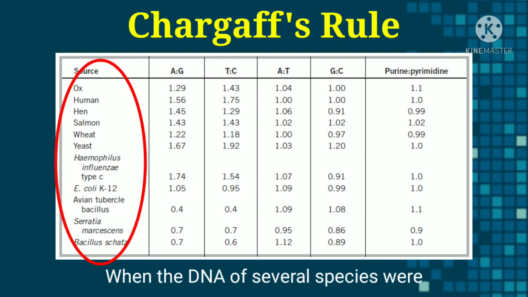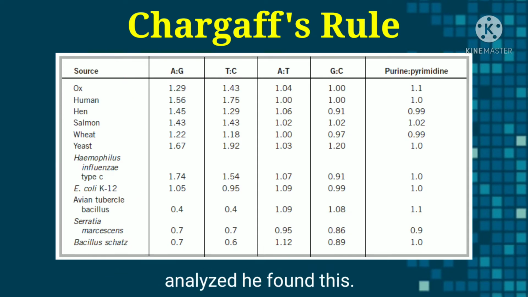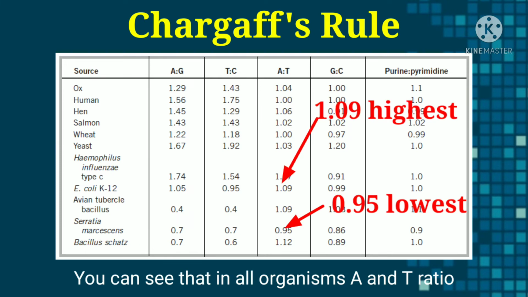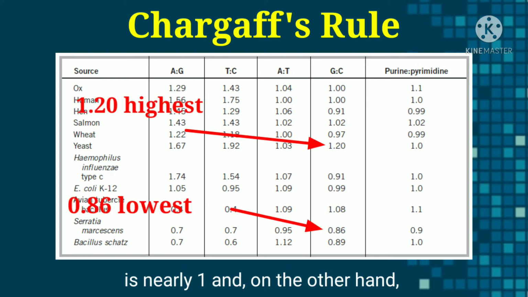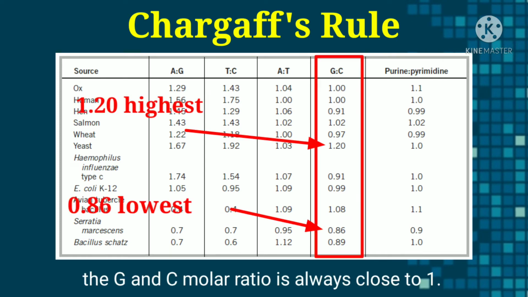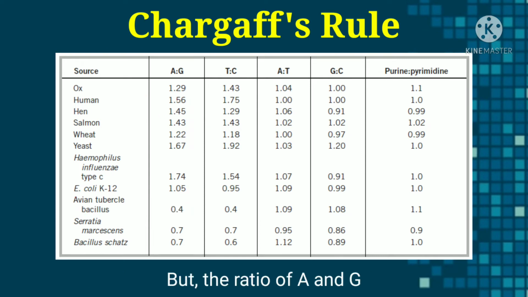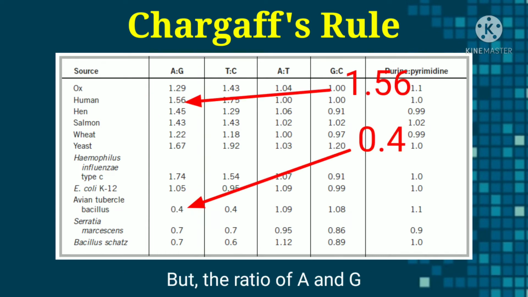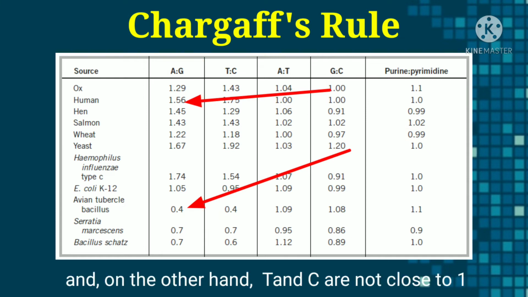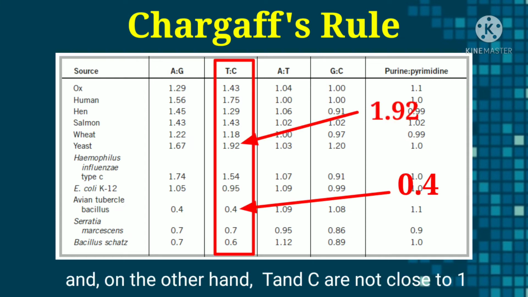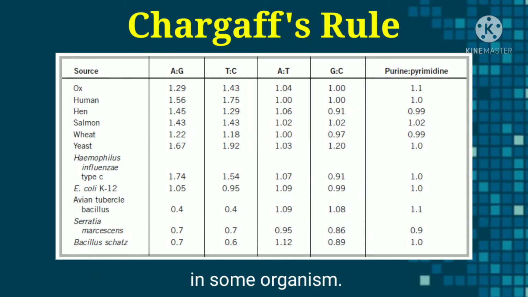When the DNA of several species was analyzed, he found this. You can see that in all organisms, the adenosine to thymine ratio is nearly 1, and the guanosine to cytosine molar ratio is also always close to 1. But the ratios of adenosine to guanosine, and of thymine to cytosine, are not close to 1 in some organisms.